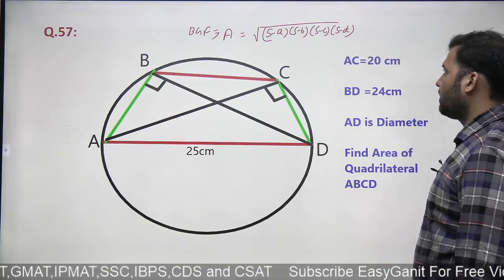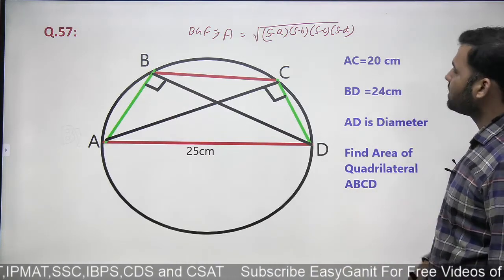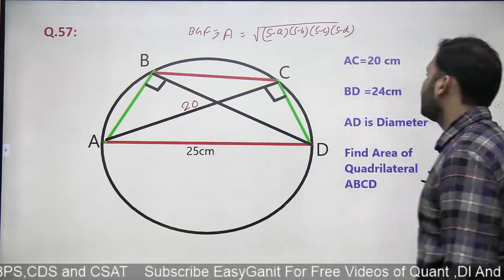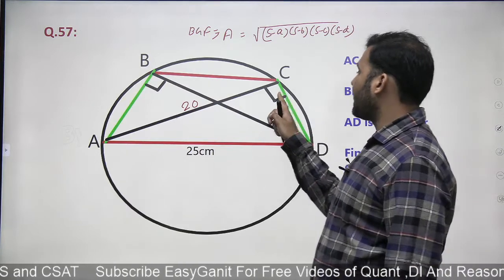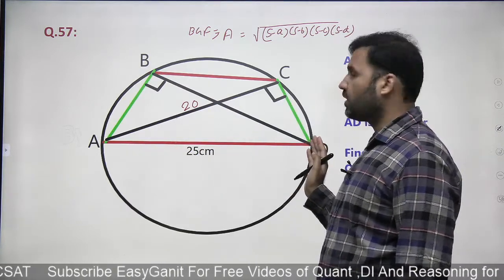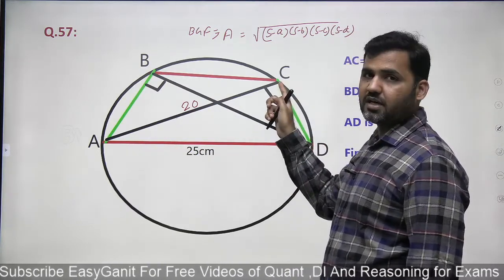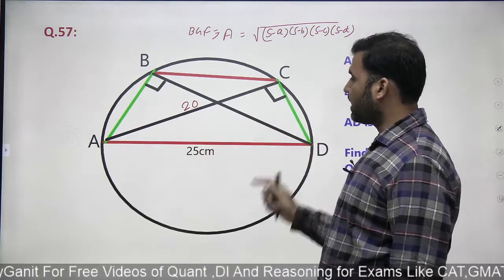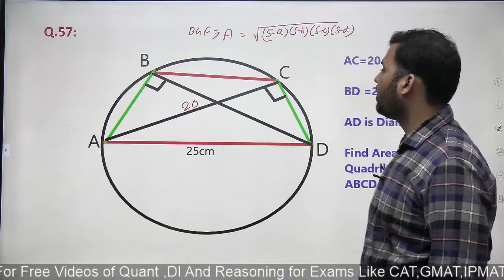I'll explain it in a minute. Now you see that here in the question it is given to us that AC is 20 centimeter. This length is given to me as 20 centimeter. And you see that this is a 90 degree, so AD must be a diameter, because only a diameter subtends an angle of 90 degree at any point on the circumference of the circle. This is 20, this is 25. This is a right angle triangle. Can I apply the Pythagoras theorem or the triplet?